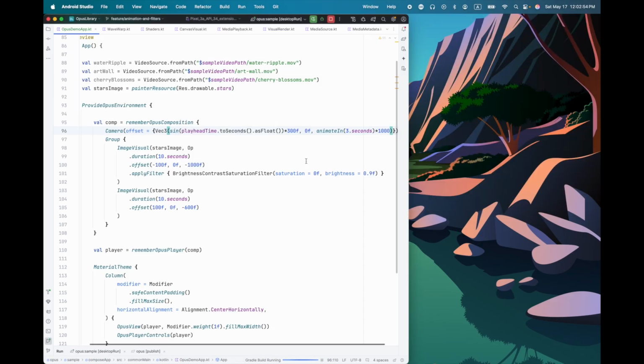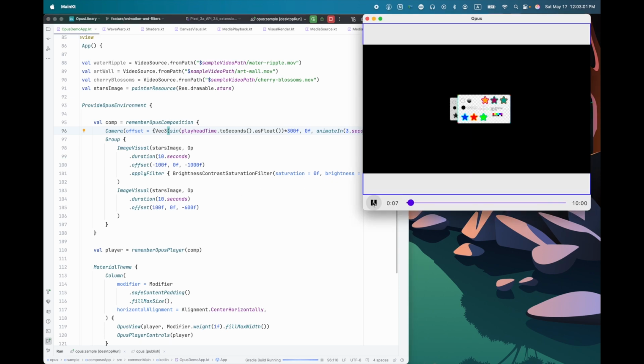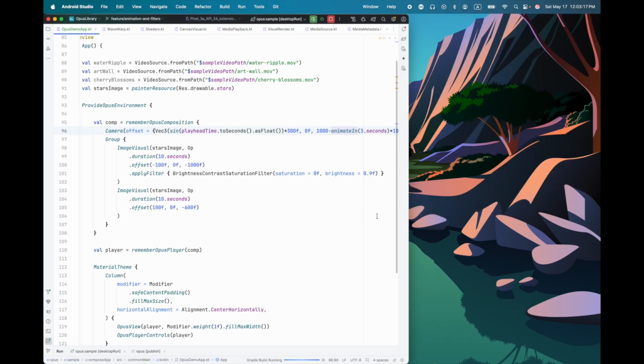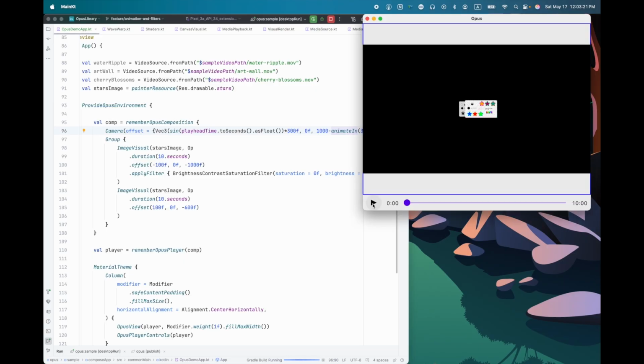Let's try that. Oh, of course, I have it the other way. I'm having it move away from that, because what we really want to do is to say 1,000 minus that, and then we'll be moving forward into it. So here we are. We have a camera zooming in and moving left and right at the same time.